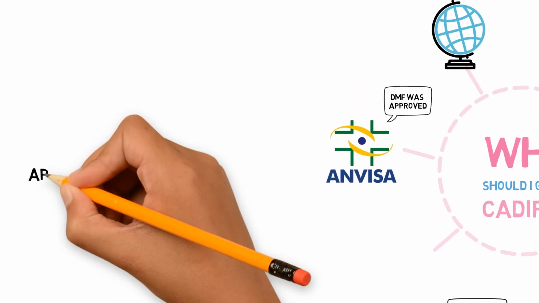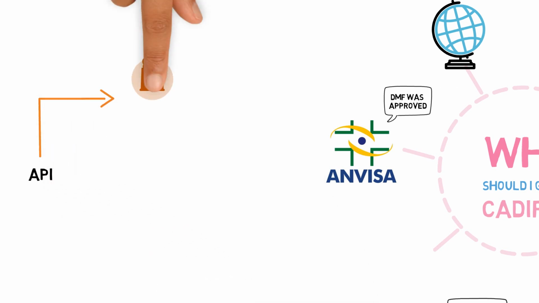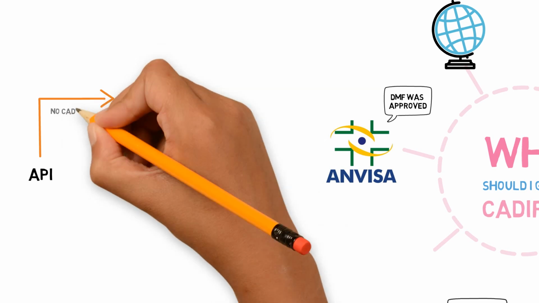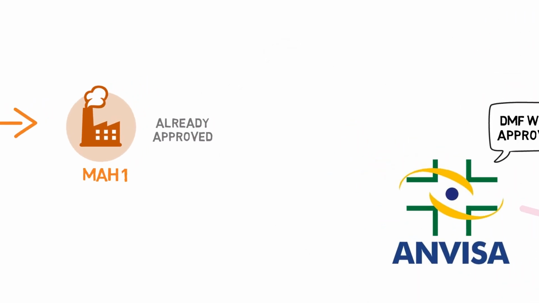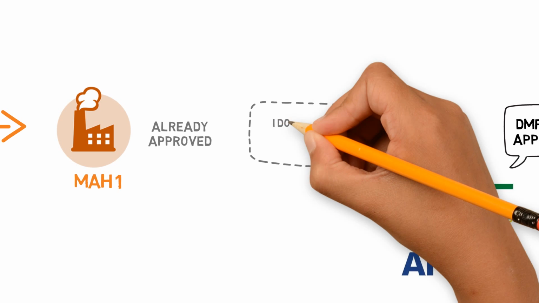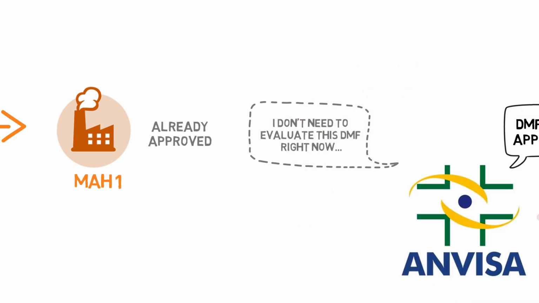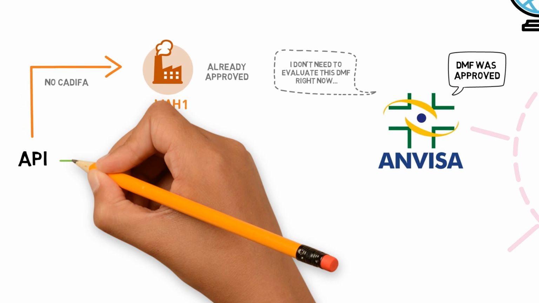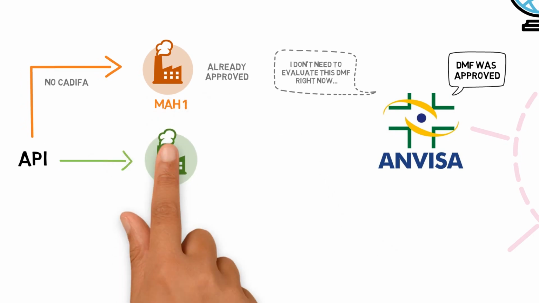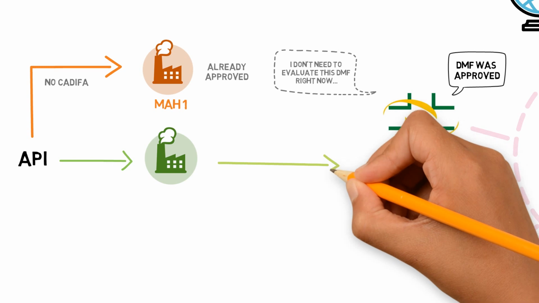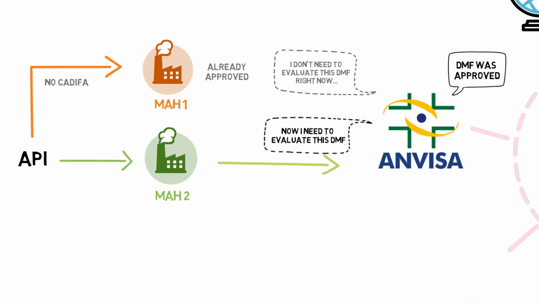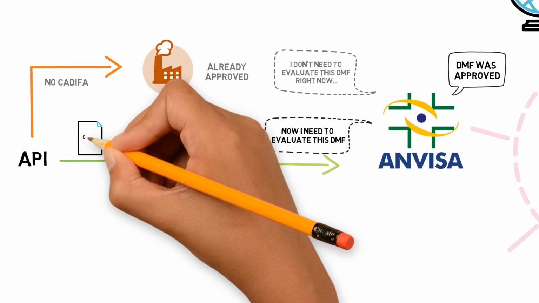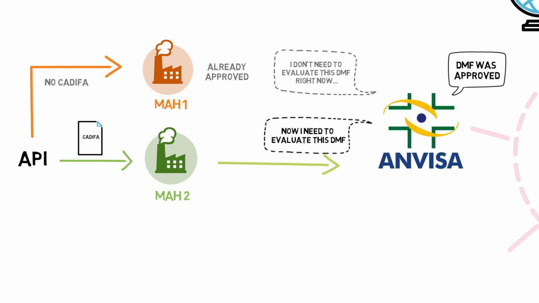So let's say you are currently supplying your API to only one client in Brazil, MAH1. You cannot simply request a CADIFA linked to their dossier, because this is already approved, so Anvisa does not need to evaluate your DMF for that dossier right now, unless there is any variation. However, if you submit your DMF to Anvisa through the application of a new client, let's say MAH2, Anvisa will need to evaluate your DMF for that, so you can get a CADIFA linked to the dossier of MAH2.